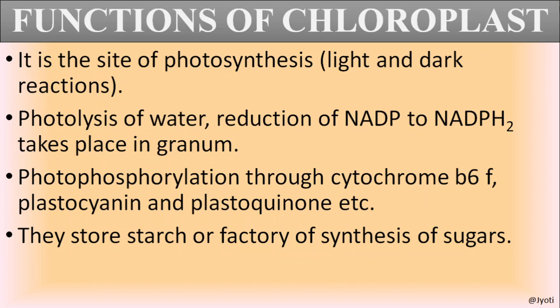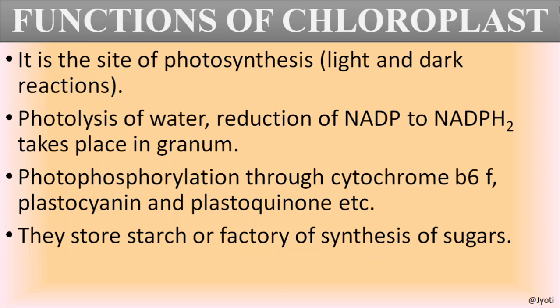Now the functions of chloroplast: it is the site of photosynthesis, that is for both light reaction and dark reaction. I have already told you the light reaction takes place in the grana, very important, and the dark reaction takes place in the stroma. And here the breakdown of water in the presence of light takes place. The reduction of NADP, nicotinamide adenine dinucleotide phosphate, takes place in the grana.